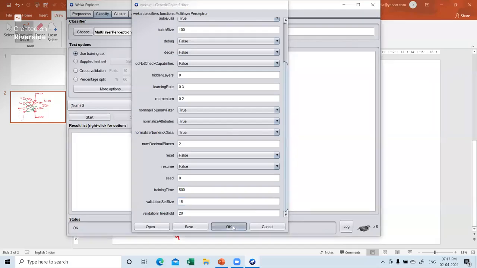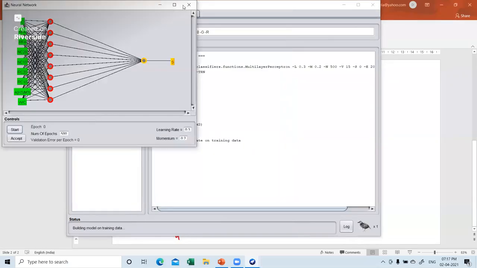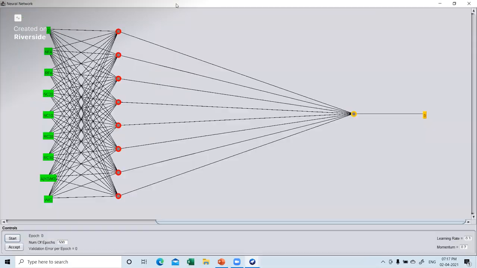Okay, and let me say okay. Now once I do this and start, this is something which will appear. This is actually a network. I think you can read this network very easily. So 9 input, this is an architecture, 9 as to 8 as to 1: 9 input parameters, 8 hidden neurons in a single hidden layer, and your output